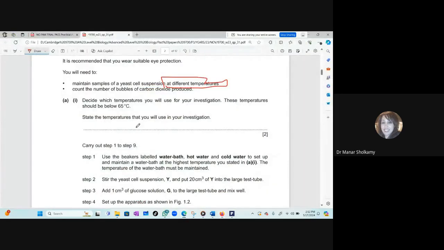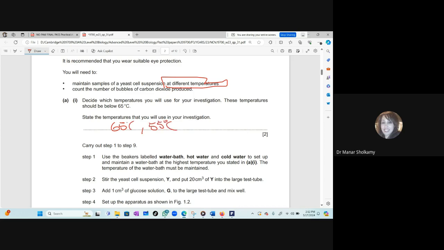Tell me, what are the temperatures that you will be using? And why is this question out of 2 marks? Because you need more than one temperature. So 55, 45, 35, 25, and 50. Very good. You need at least how many temperatures? 5. Perfect. So you will write 65 degrees, 55, just like you said.